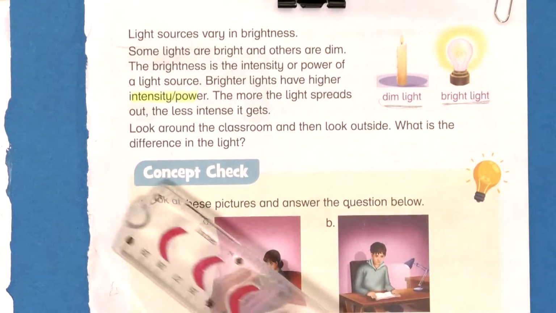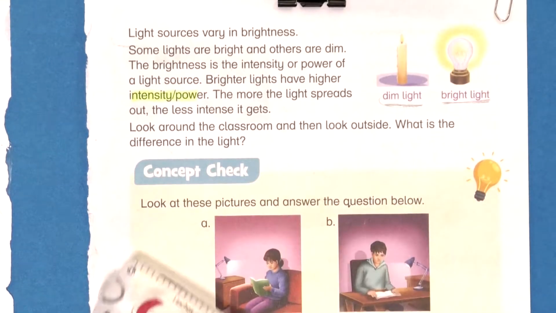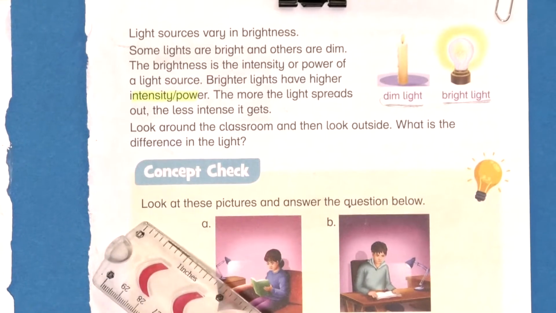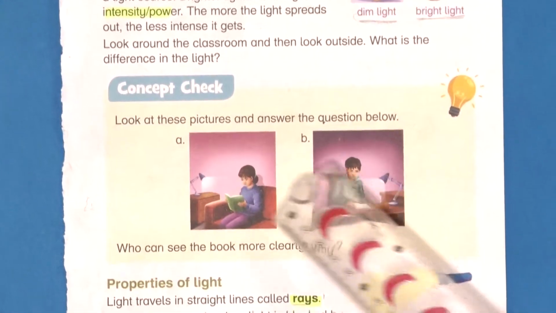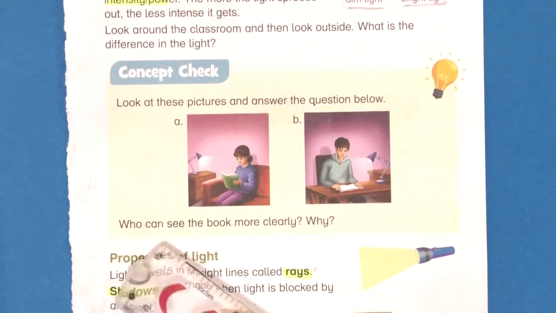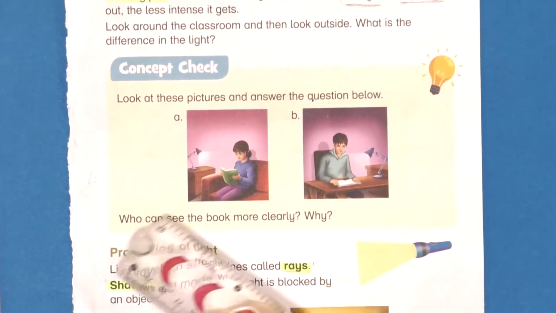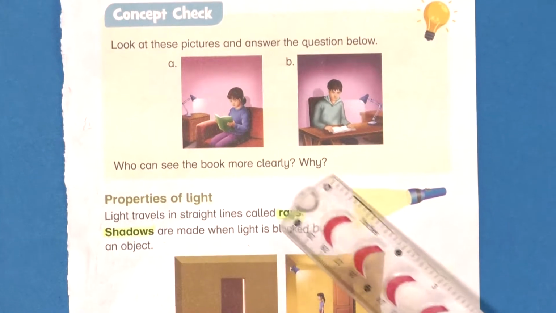Our next topic is about the picture or the concept check. Let's have a look at a picture. Look at these pictures and answer the question below. There are two pictures, picture A and B. And the question is, who can see the book clearly and why?